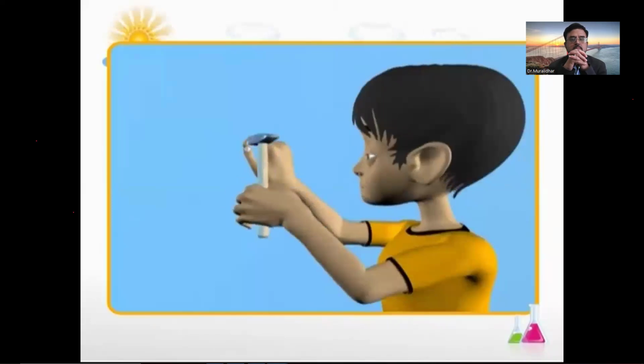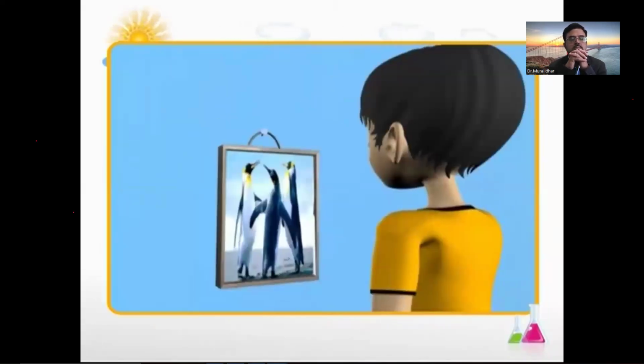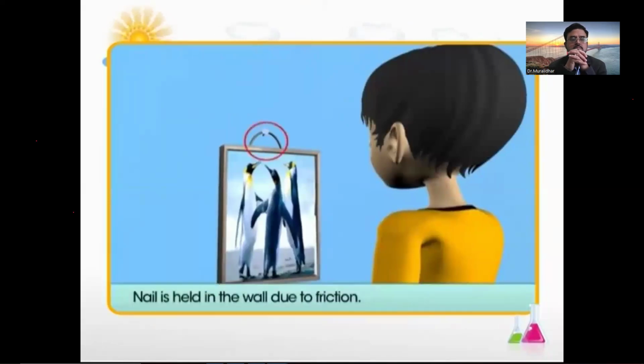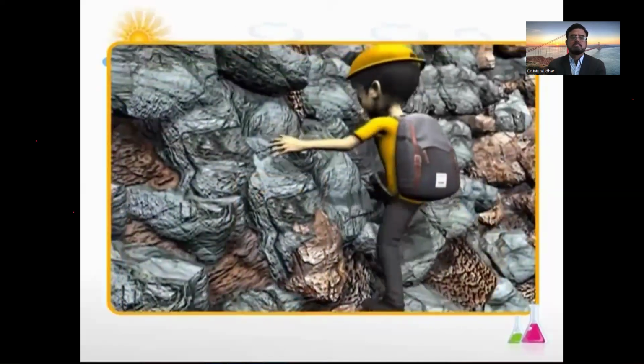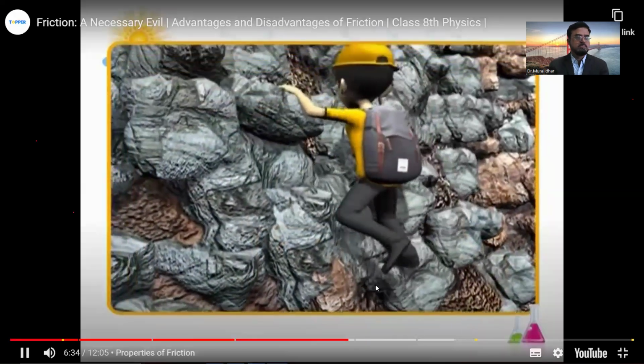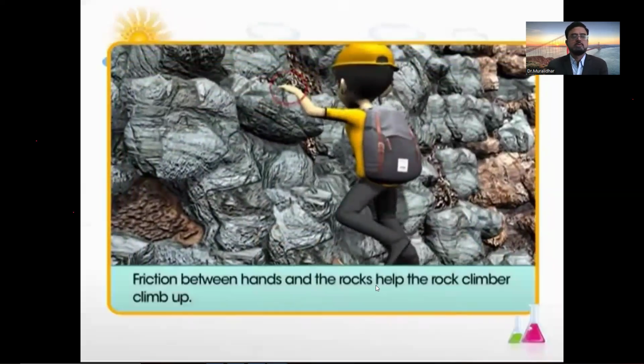Check out these examples from our daily lives. The nails that we use to hang different things are held in the wall due to friction between the nail and the wall. Friction is also needed to pick up objects and hold them. In the same way, while climbing a rock, friction between the hands and the rock stops a person from slipping.